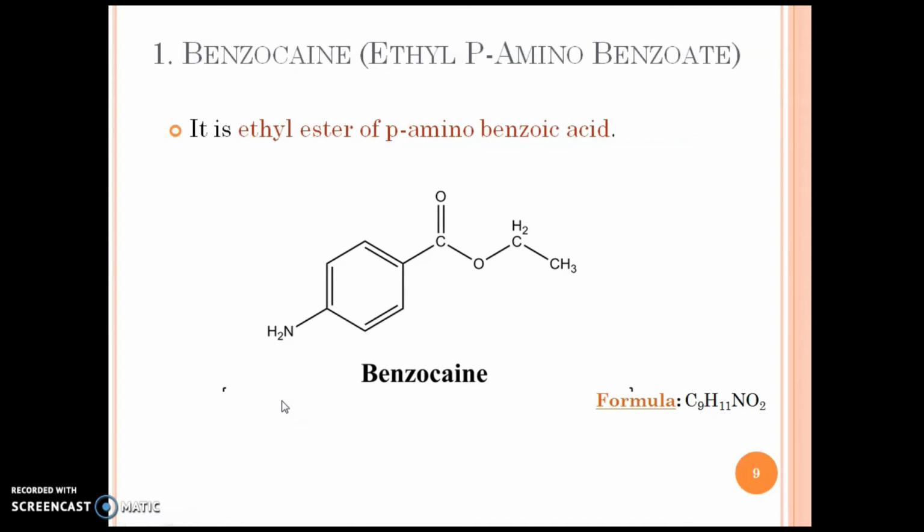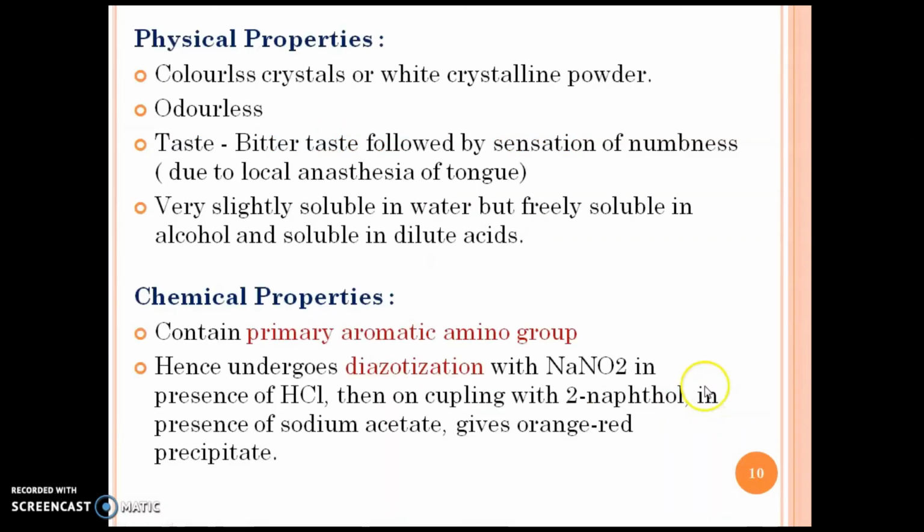Now we are studying individual drugs which are given in the syllabus or required in the diploma in pharmacy, that are benzocaine, procaine and lignocaine. In this, first one is benzocaine or ethyl para-aminobenzoate. It is ethyl ester of para-aminobenzoic acid. Below this there is a structure of the drug having the chemical formula C9H11NO2.